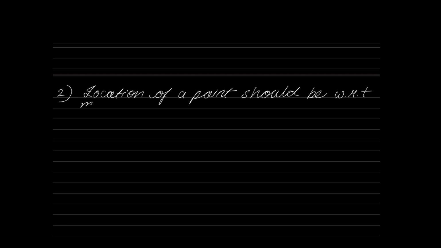But in survey, when you go to the field, you don't have any mother and father in the field. What do you have? You have something known as well-defined points. So what do you mean by well-defined points? Very simply, you know the position of that point on the paper or on the map, and you also know the position of the same point on the ground. You call that point a well-defined point. That's it.